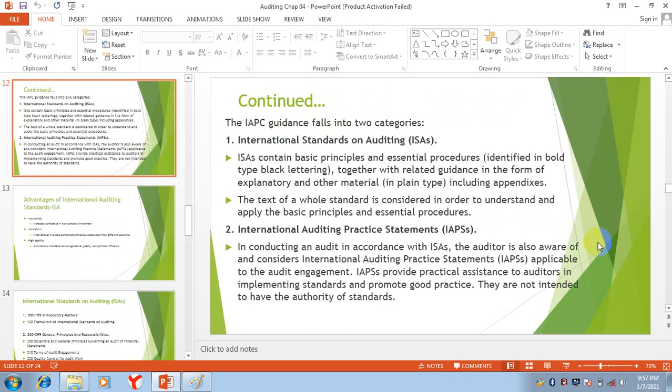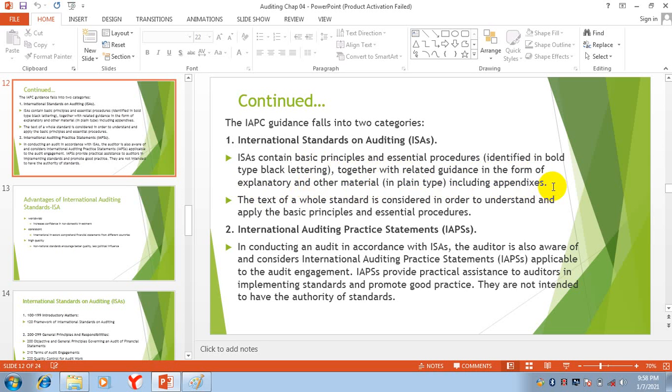So see here, ISAs contain basic principles and essential procedures identified in bold type black lettering together with the related guidance in the form of explanatory and other materials, that is in plain type, including appendixes.